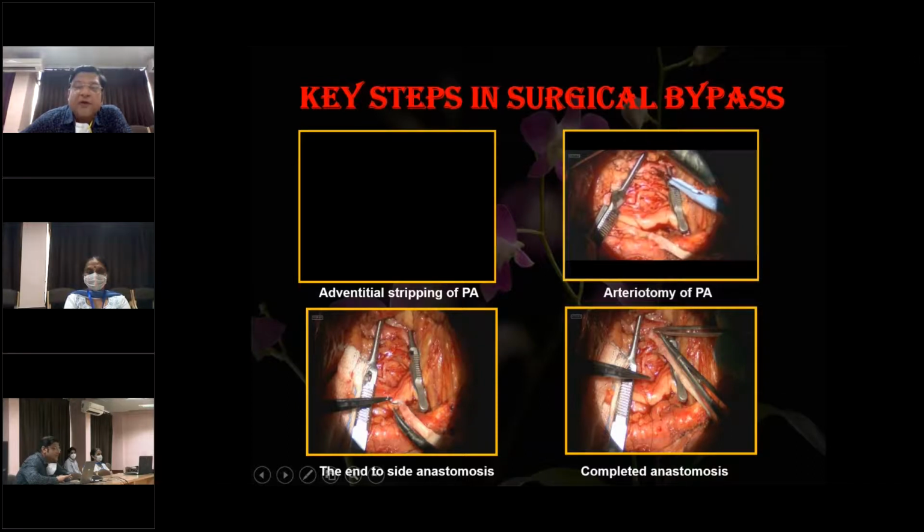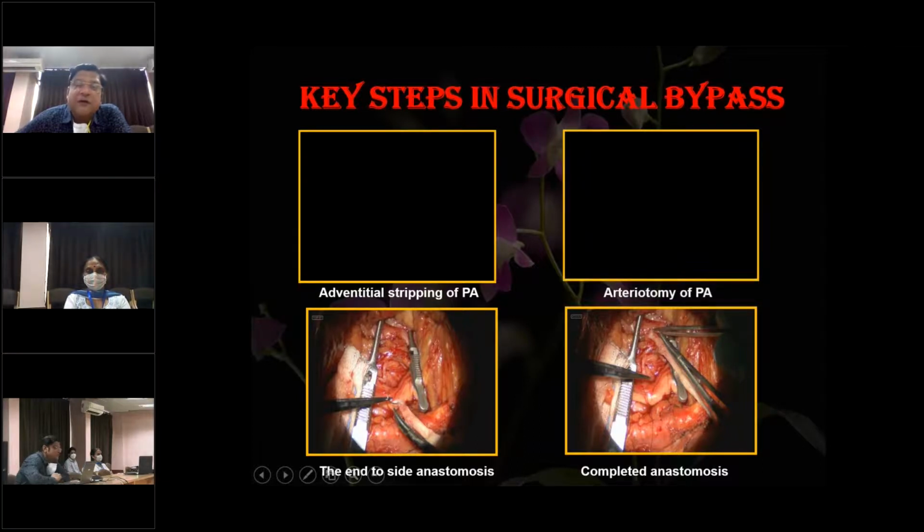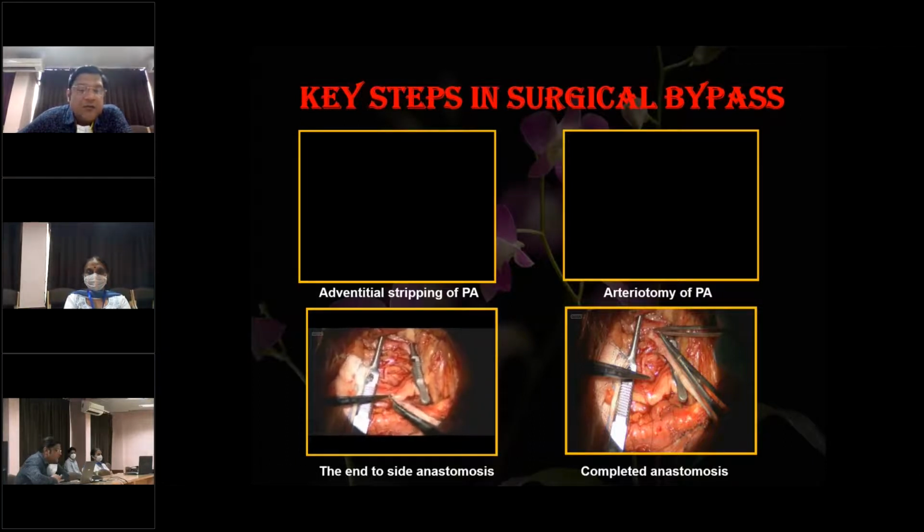You can see how the arteriotomy is being performed in the artery, and we have to be very sure, according to the size of the saphenous vein graft, how long the arteriotomy should be. Once the arteriotomy has been performed, the end-to-side anastomosis is carried out. You can see that on the lower part is the segment of the saphenous vein, and this is being anastomosed to the popliteal artery site by microvascular techniques. So this is the end-to-side anastomosis of the popliteal artery with the great saphenous vein.